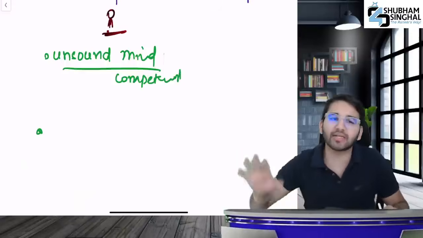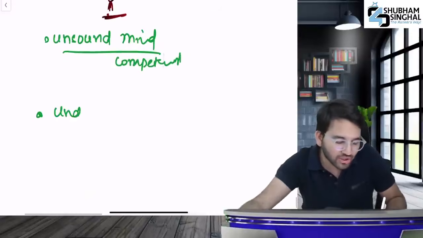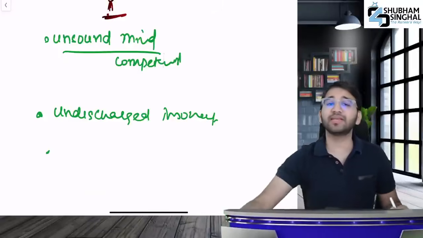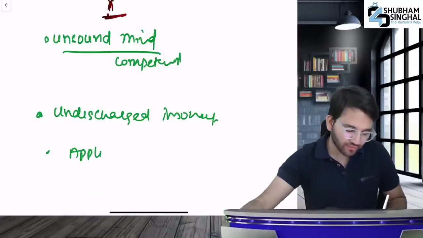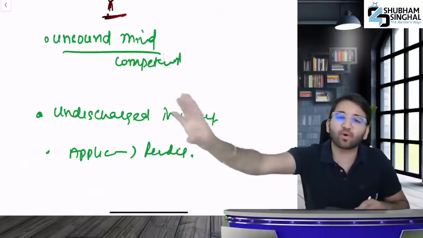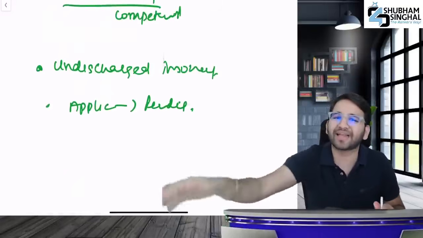And then what is the next condition? If you are an undischarged insolvent, it means proceedings against you are still ongoing and not yet concluded. What is third? If your application for insolvency is still pending and has not been accepted yet, if the admission is pending, then the law says to disqualify.